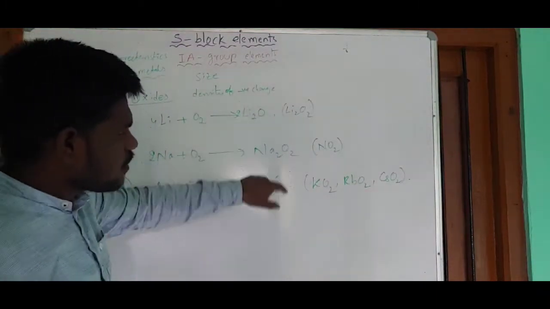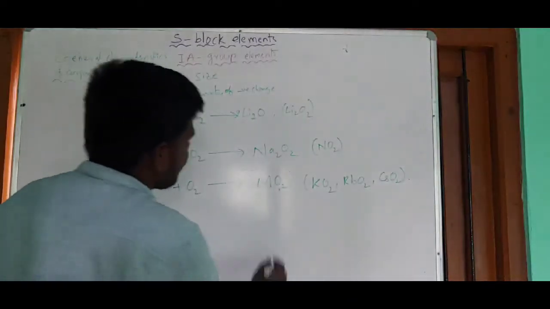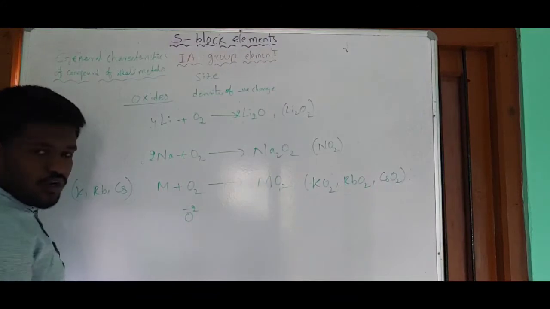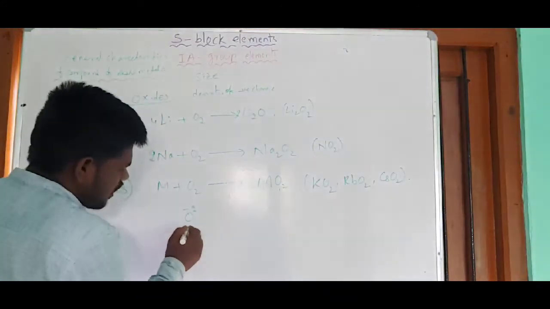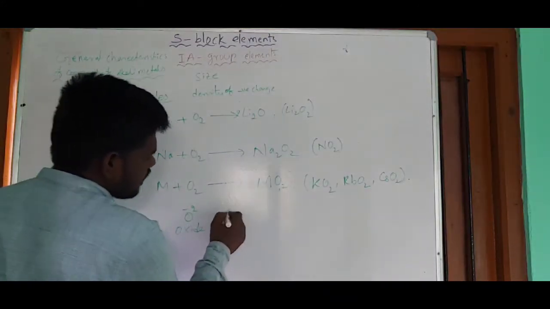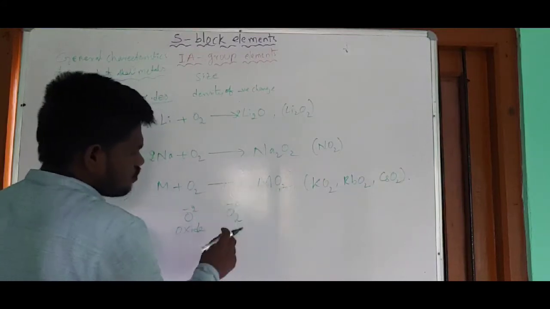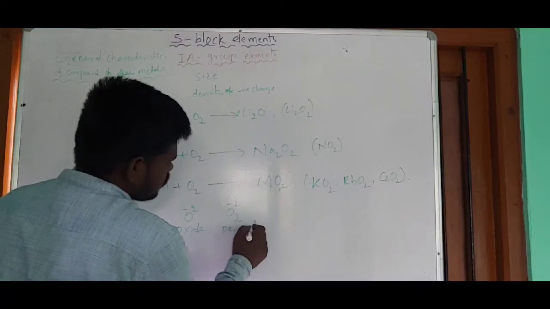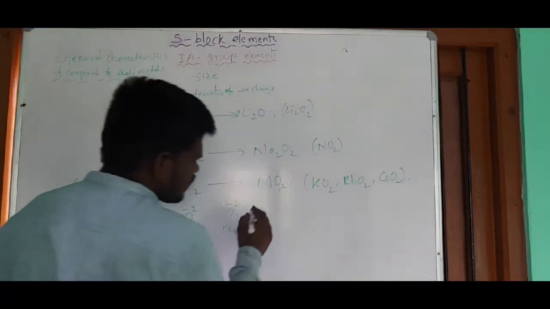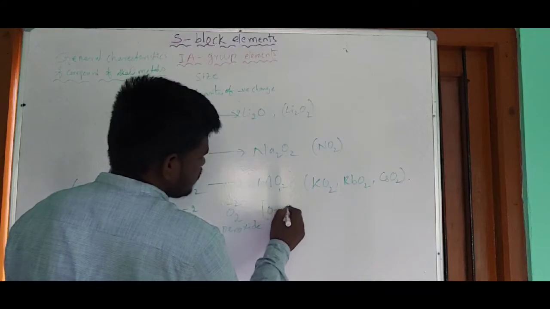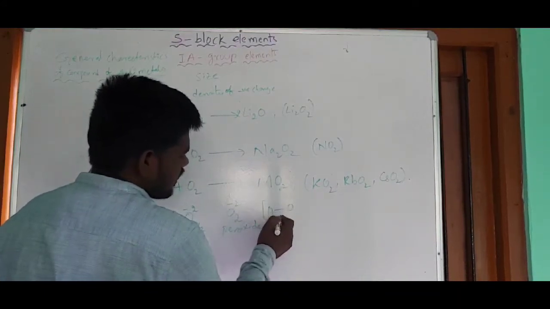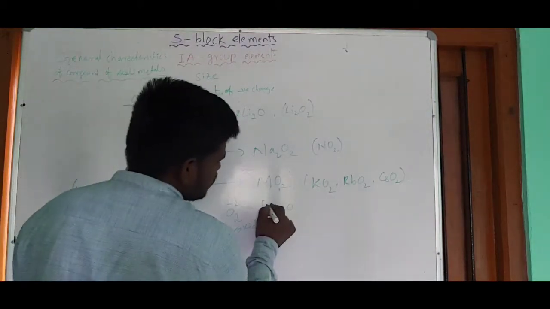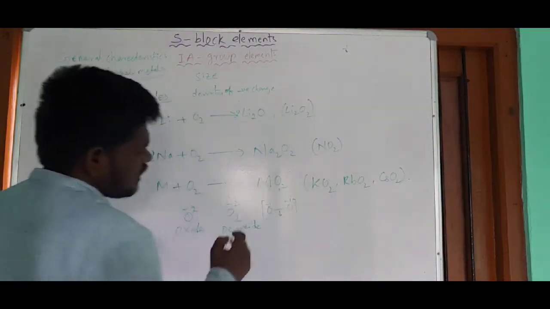of all these oxides. O minus 2 is known as monoxide, or simply oxide. Next, O2 minus 2 is known as peroxide. In this peroxide, a single bond is present between the two oxygens; this linkage is known as the peroxy linkage, and each oxygen has a -1 oxidation state.